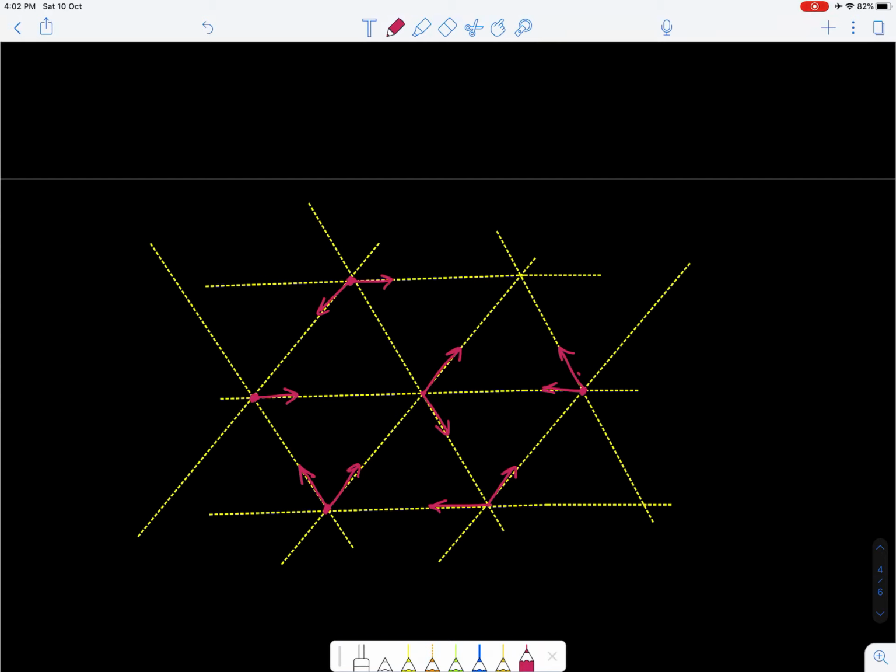So let's say this is the picture right after the collision step. So when you do the propagation, for instance, if I take this one, it will come here, the next one will go there, this one will go there, then we'll have something coming here, one going there, this one coming here, this one coming here, one going there, there is one coming here, and this one comes here, one comes here.